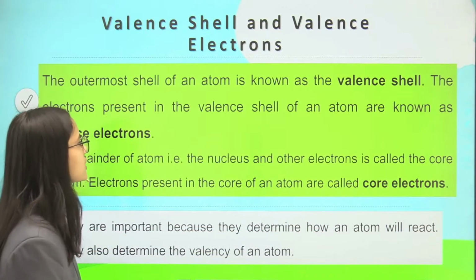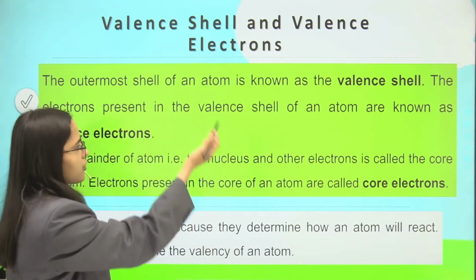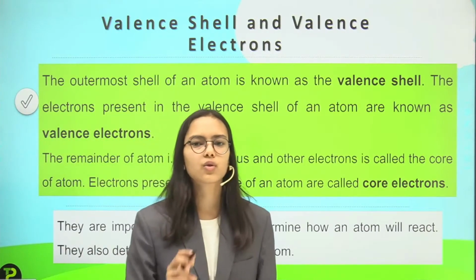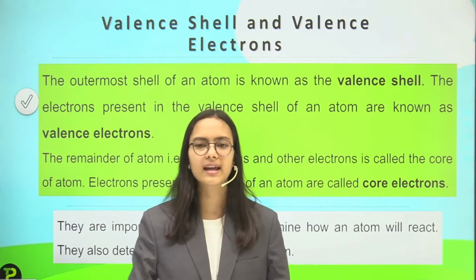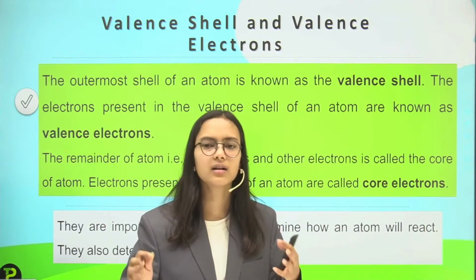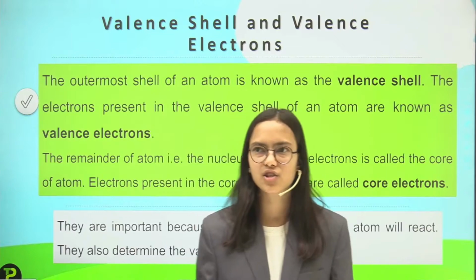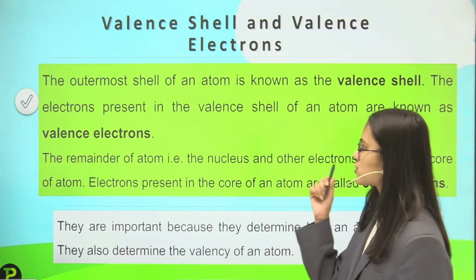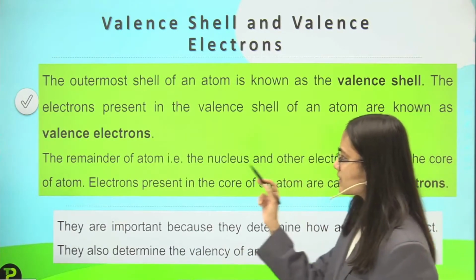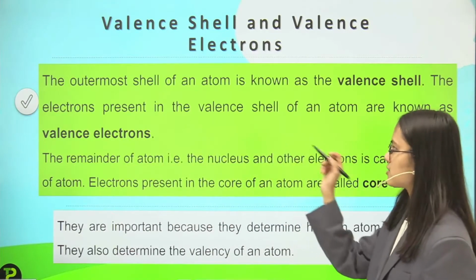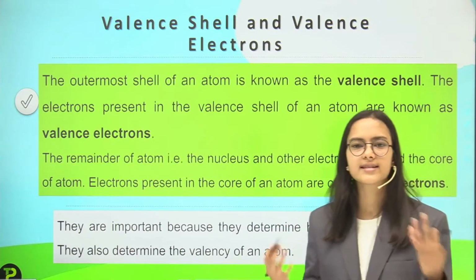First of all, what is a valence shell? The outermost shell of an atom is called the valence shell. So we were using the outermost shell again and again, so we have given it a name, that is the valence shell. And then the electrons present in that valence shell of an atom are called the valence electrons.